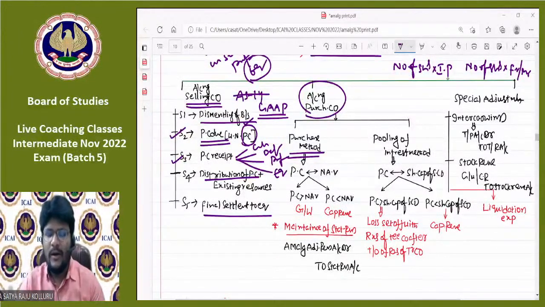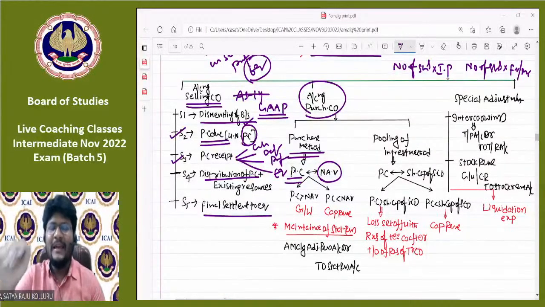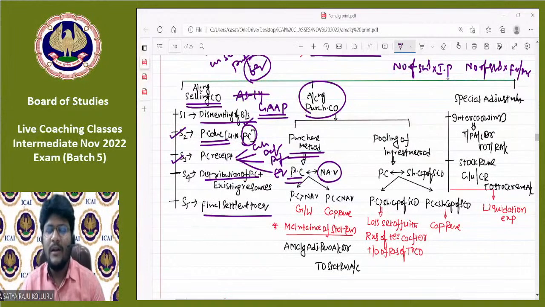Assets minus liabilities is nothing but NAV. You need to cancel the business purchase, which is nothing but PC. If the PC is under NAV method, there may be no difference between PC and NAV, so there may be no chance of goodwill or capital reserve arising. But if the PC calculation is other than under NAV method, it may be under lump sum method, or intrinsic value method, or net payments method. At that point, there may be a chance of PC greater than NAV or PC less than NAV.